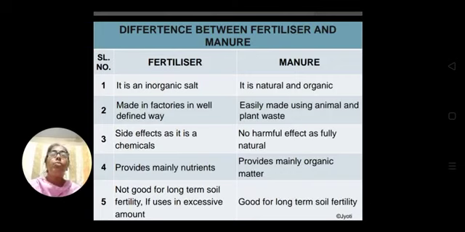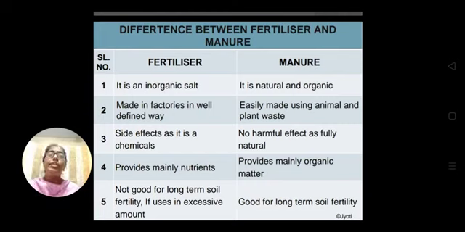But manure, when we add it to the soil, does not harm the soil. It has no harmful effect on the soil because it is completely naturally produced. Next, fertilizer has one advantage. It provides many nutrients, a huge amount of nutrients at a time, whereas manure provides nutrients or organic matter to the soil very slowly.